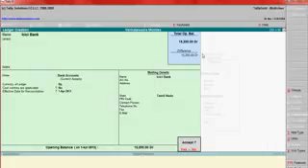Here you can enter the bank account number, then address, everything, then state also, then PIN code number, contact number. Say for example 15,250. See, bank account always shows debit balance. Debit.